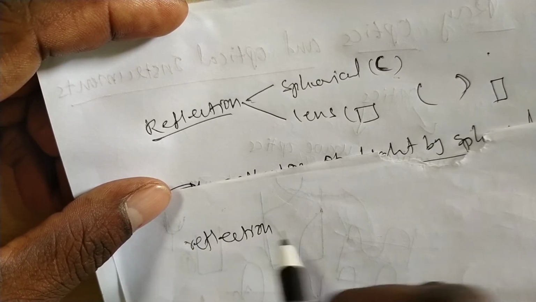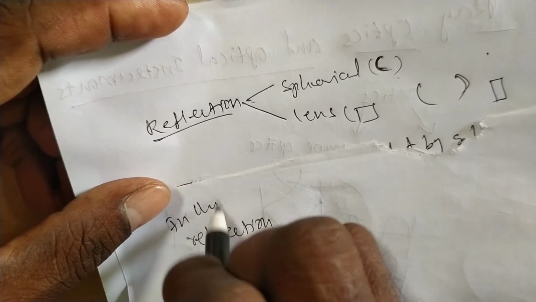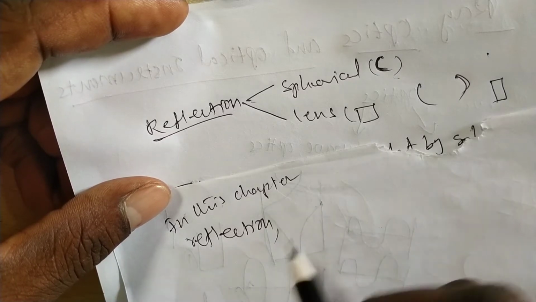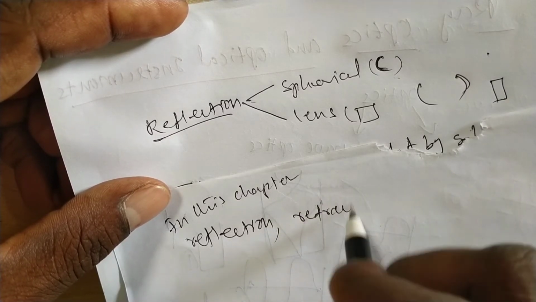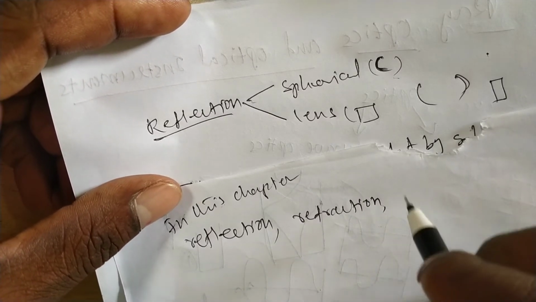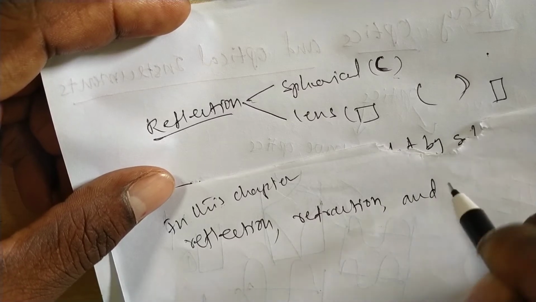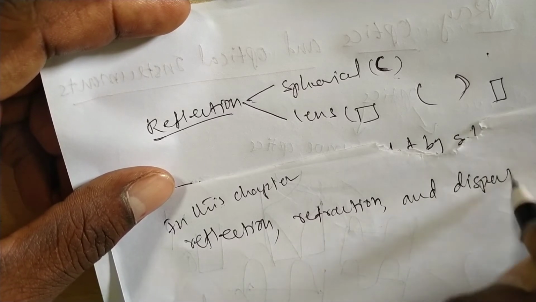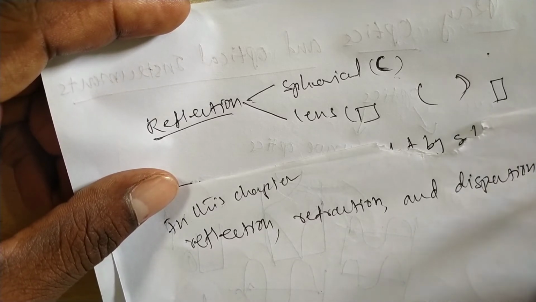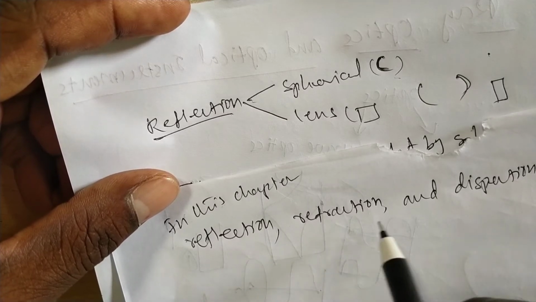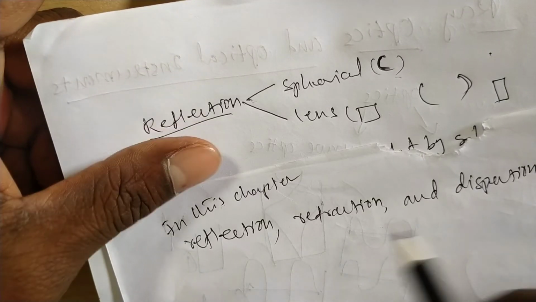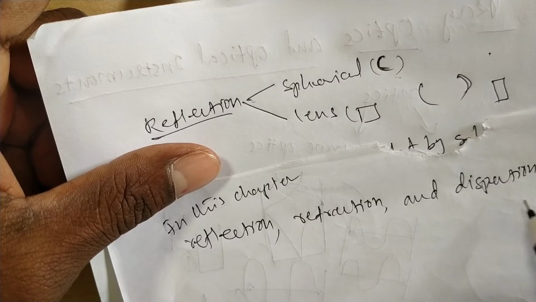In this chapter we will discuss reflection, refraction, which is nothing but transmission, and dispersion of light. Reflection of light, refraction of light, and dispersion of light we will discuss in this chapter.